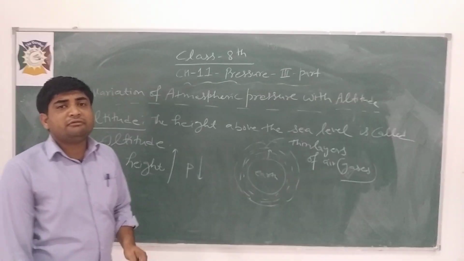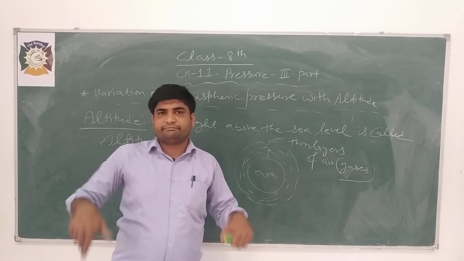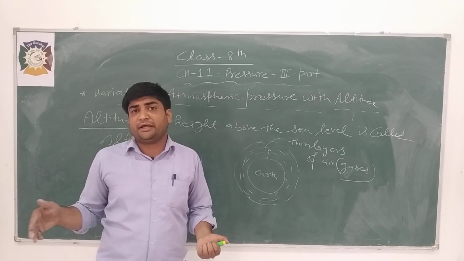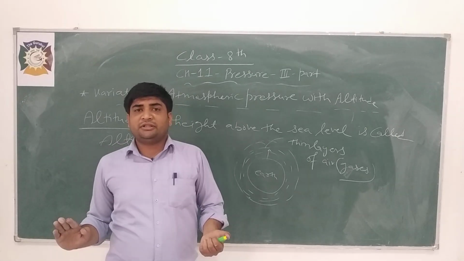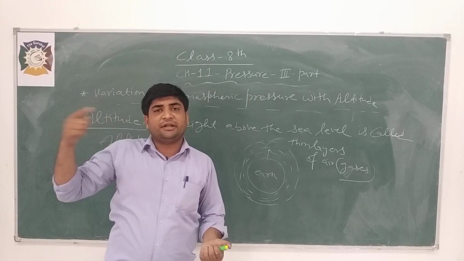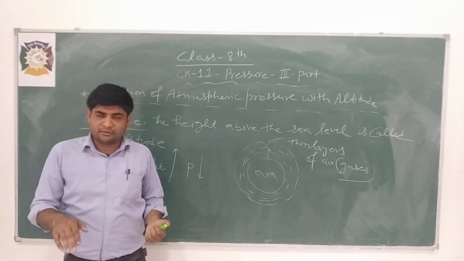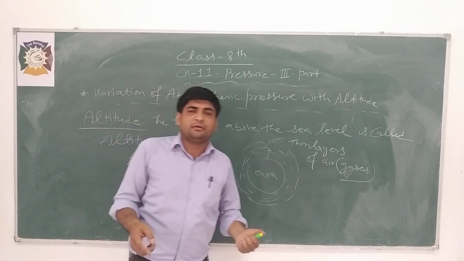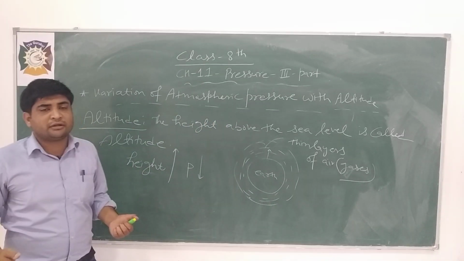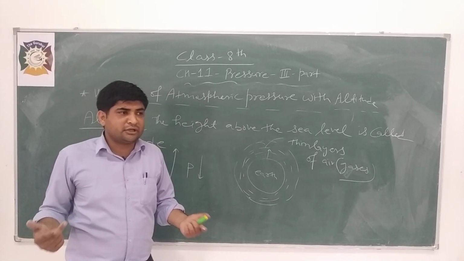That's why we feel discomfort as we sit in an airplane, because with the increase in the height of the airplane, the atmospheric pressure is decreasing. Because of the imbalance of atmospheric pressure, we feel discomfort, and there is another cause.